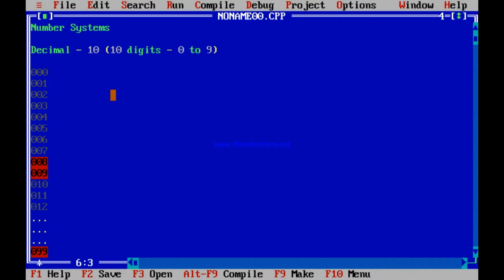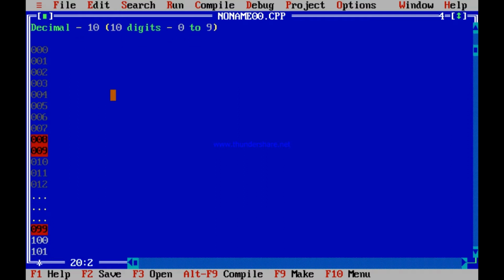Up to 9, every time you had a new digit introduced. 0 was a new digit, then 1, 2, 3, 4, 5, 6, 7, 8, 9. All these are new digits. But 10 does not involve any new digits. 10 is just a combination of the old digits, 1 and 0, that we used earlier. 11 is a combination of the digits we used earlier. 12, combination of old digits, 1 and 2. 13, next number, combination of 1 and 3. Even when we reach 98, it is a combination of old digits, 9 and 8. 99, combination of old digits. 100, combination of old digits, 1 and 0. So no new digits are there.